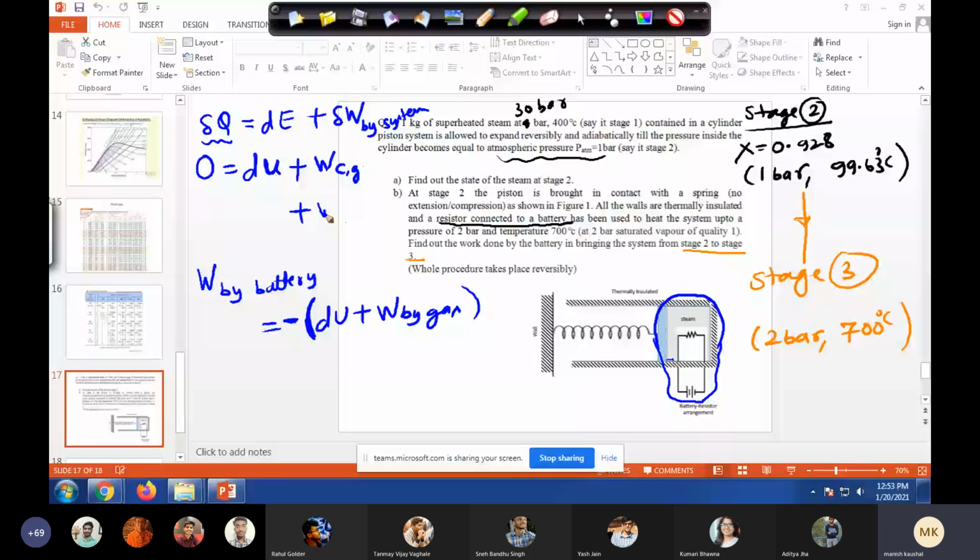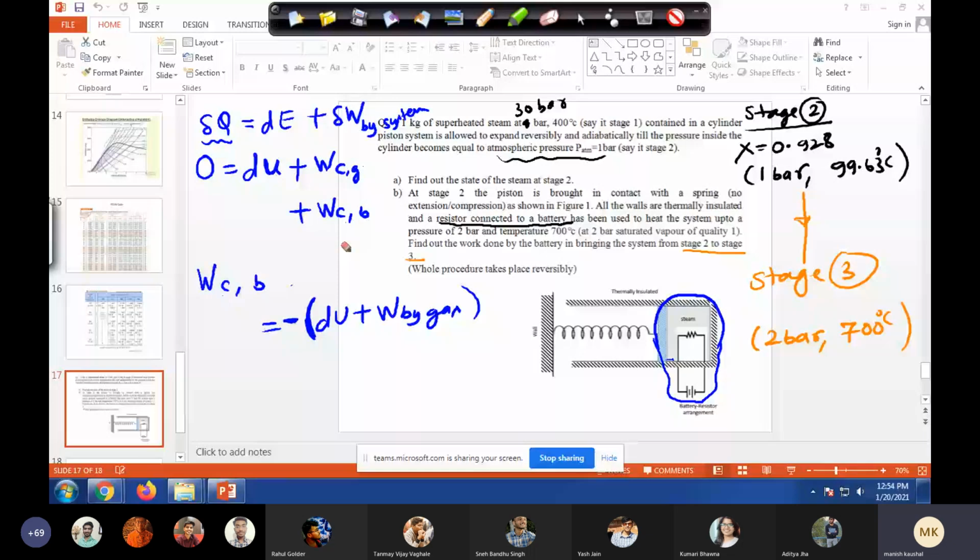So do you think that our gas system is working on the battery, or is it the other way? It's the other way, right? Actually, the battery is working on our system. So W_CB, you should get a negative sign, because when you say work done by the system, actually the battery is working on our system.